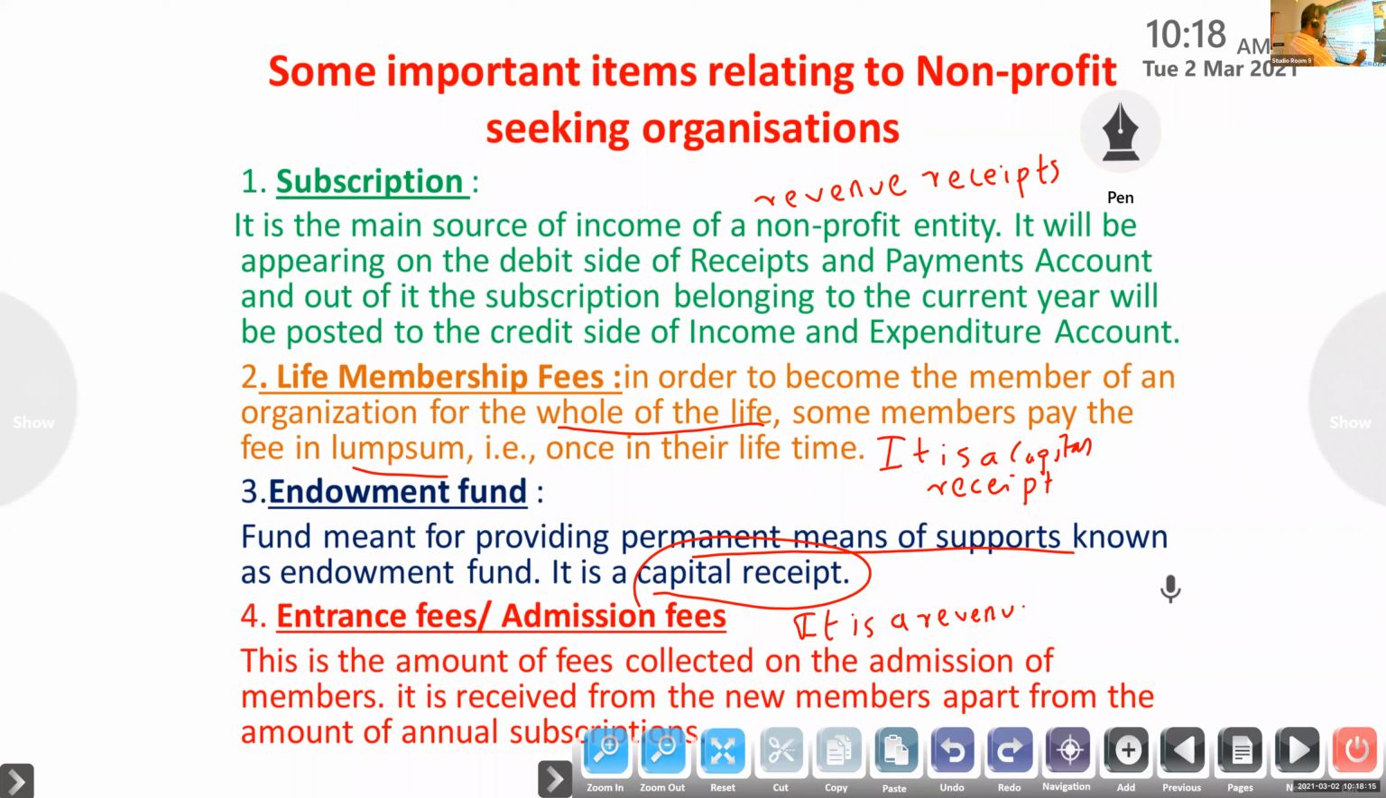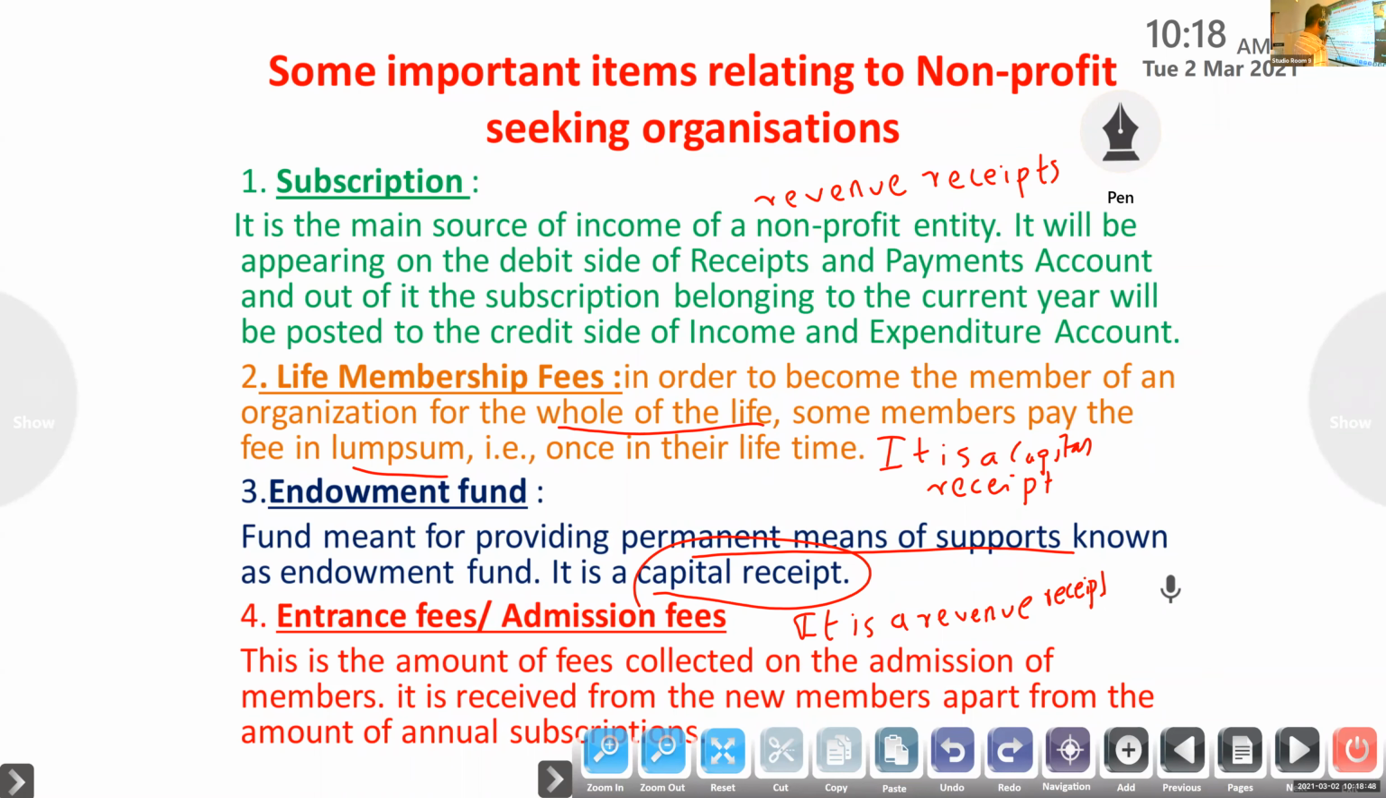You have to look from the organization's point of view, so they will get a revenue receipt. This is the amount of fees collected on the admission of a member, which is received in addition to the subscription. It is not a subscription. What do you mean by subscription? Amount collected from the members periodically, that is subscription. What do you mean by entrance fee? That we get at the time of admission of a member.